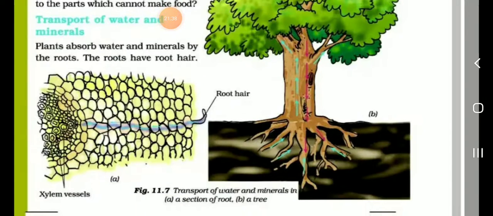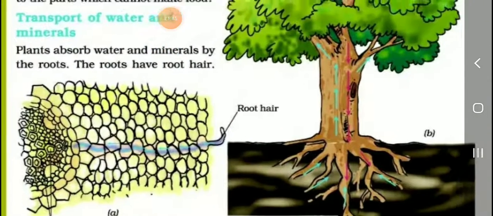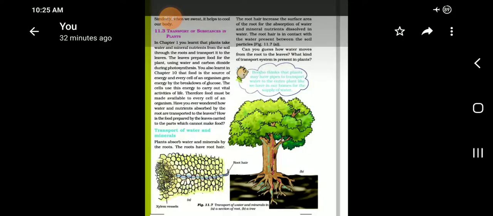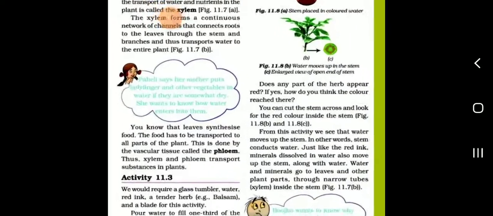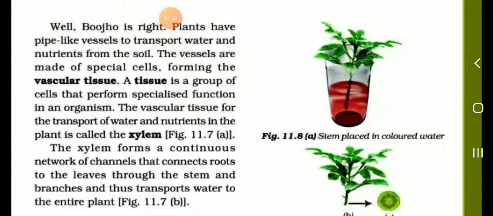See the picture, students. The transport of water and minerals: xylem and root hair. The xylem conducts the water. Listen students, vascular tissue. What is vascular tissue, students? Plants have pipe-like vessels to transport water and nutrients from the soil. The vessels are made of special cells.